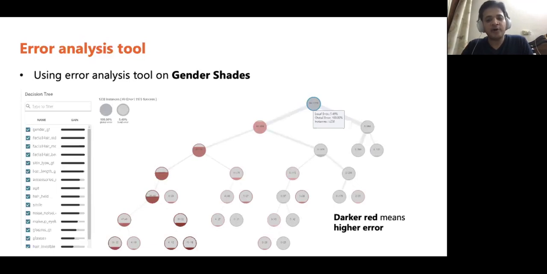And if we follow the red critical path here, we can see that the overall error for the whole benchmark is initially about 5.5%, but it becomes higher and higher if you are a woman, if you have no makeup on, you have short hair, and you are not smiling.